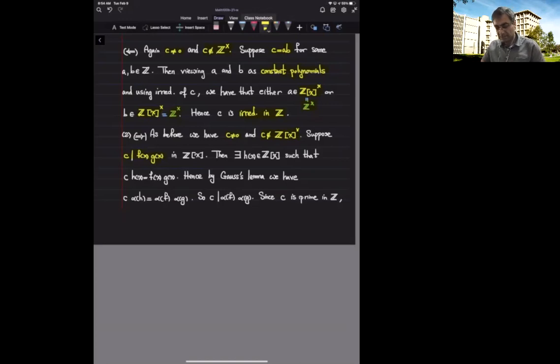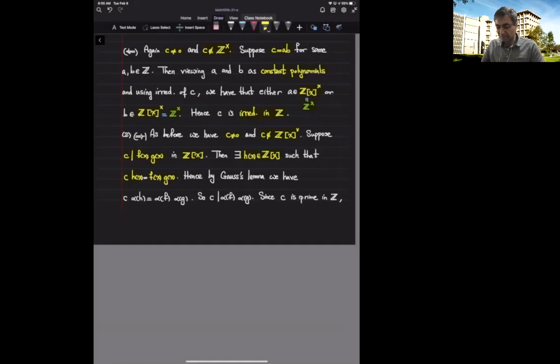But what does it mean that it divides this in Z bracket X? It means that I can find an element of Z bracket X such that the product of F and G is C times H of X. Now our main tool is Gauss's lemma and using the content of both sides.